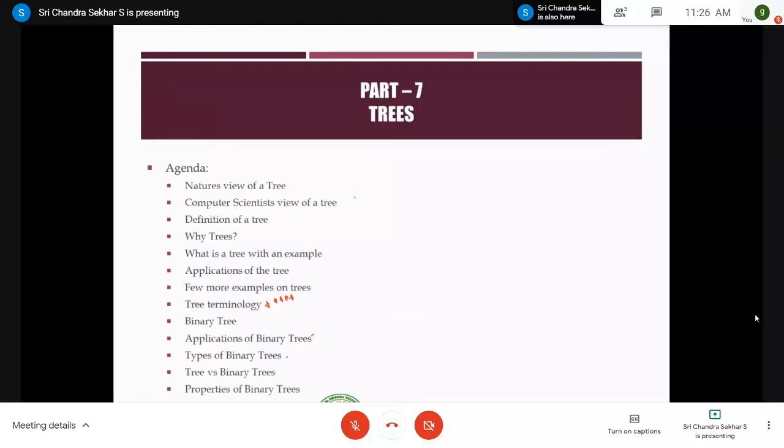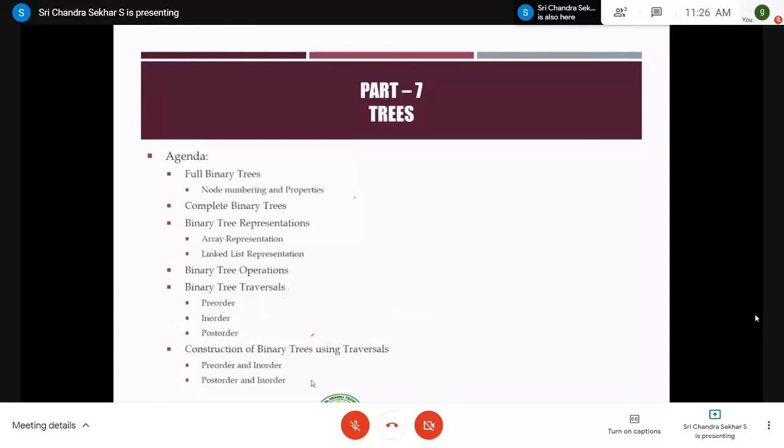And coming to the next one, properties of binary trees. This is very important, right? Nobody stresses on this particular topic. We have very few properties of binary trees, and this is very important. We have a lot of questions on these properties of binary trees. Let us discuss those things clearly.